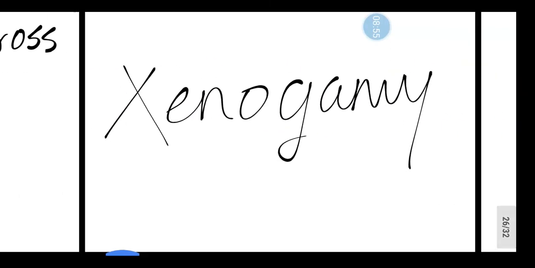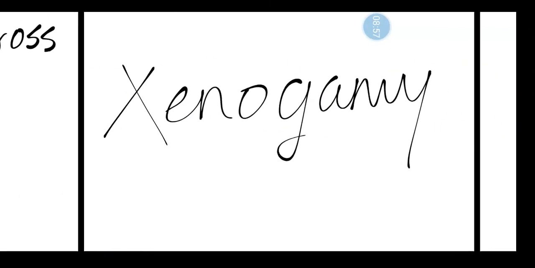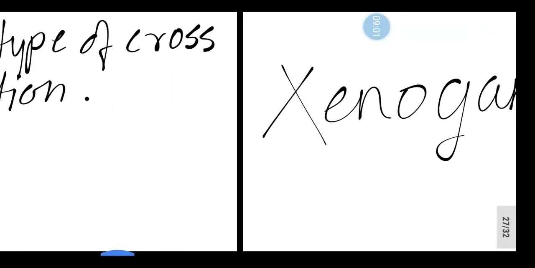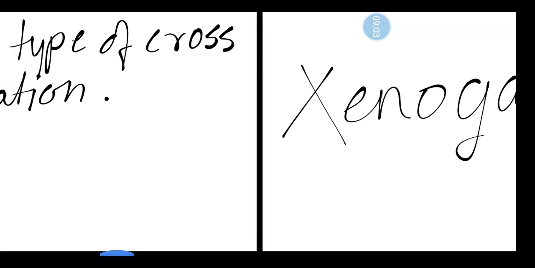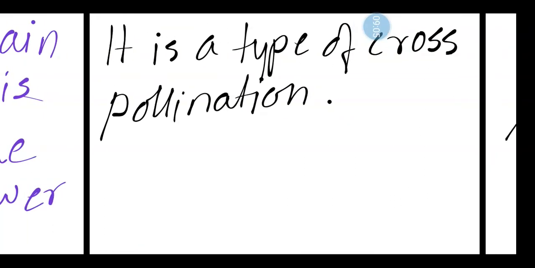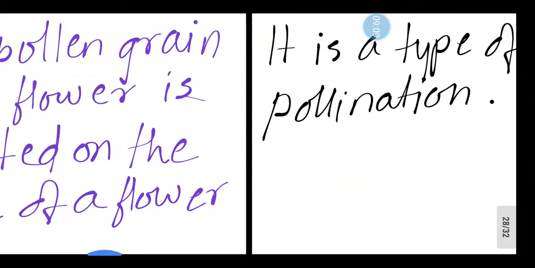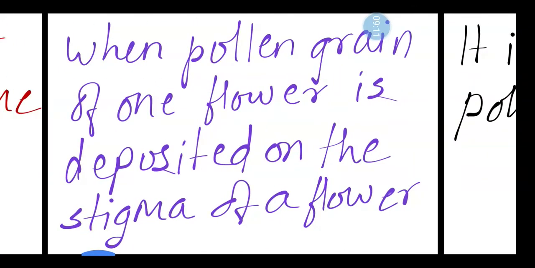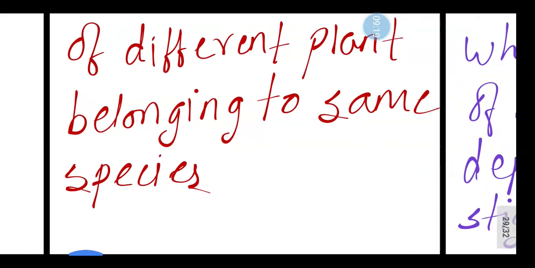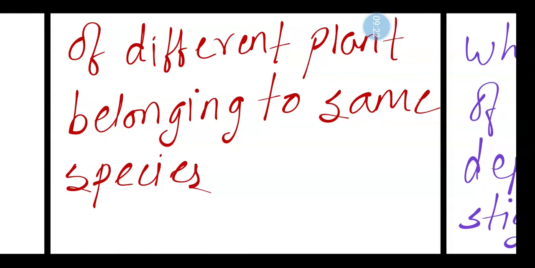Now we will see the third type, that is xenogamy. Xenogamy, for hybridization also this method is useful. It is a type of cross-pollination, and in xenogamy, the pollen grain of one flower is deposited on the stigma of a flower of a different plant belonging to the same species.